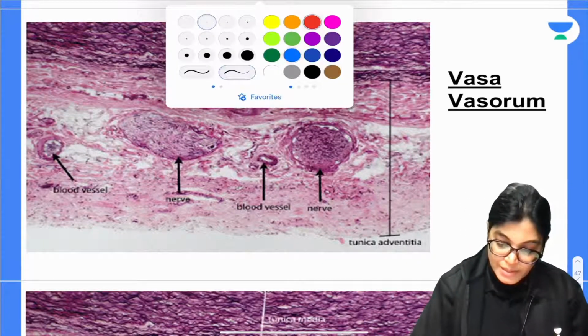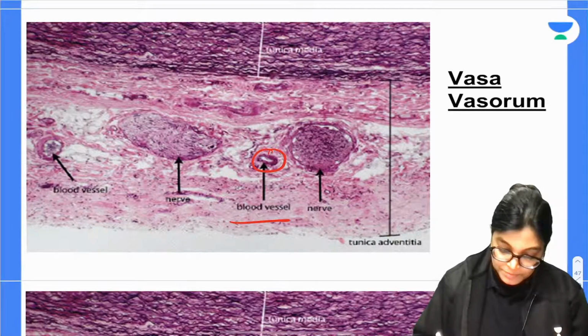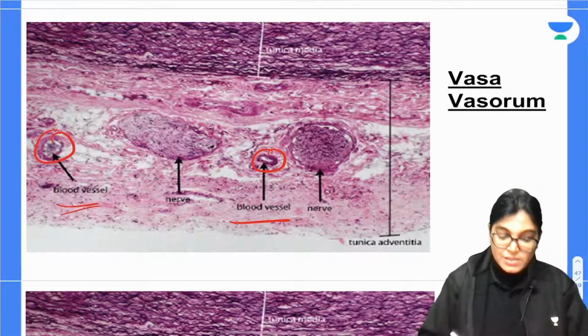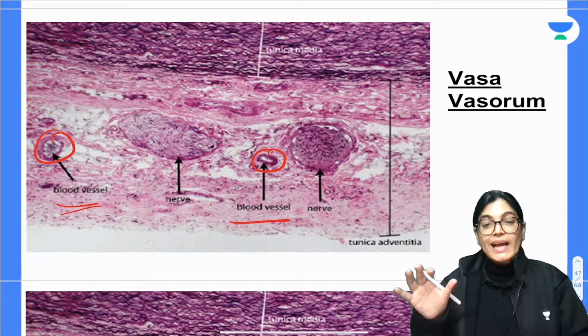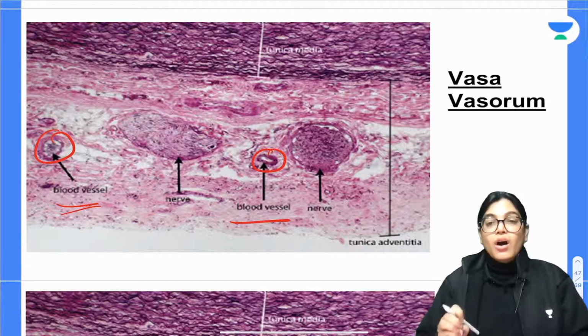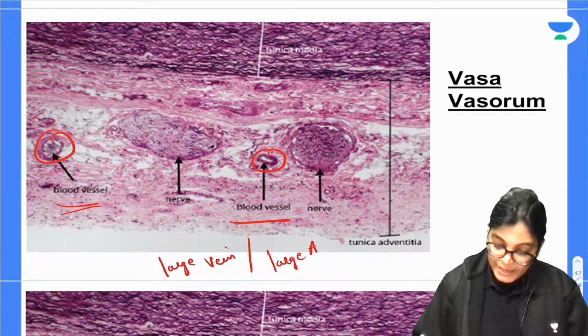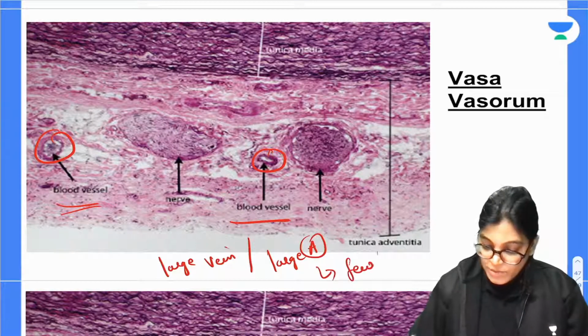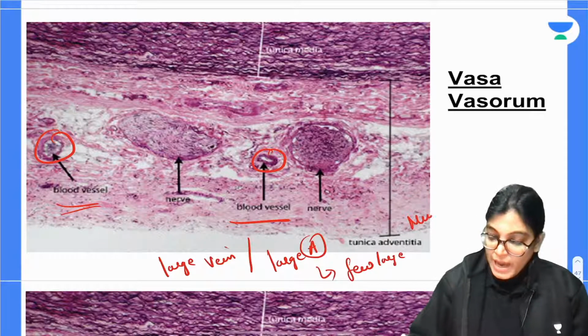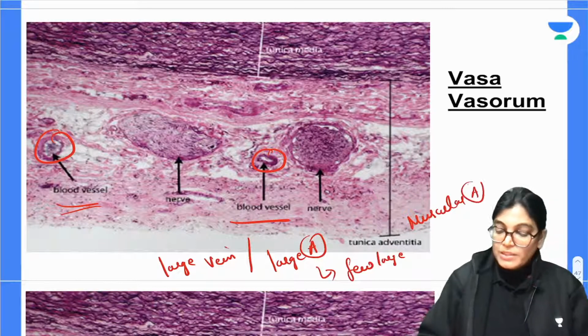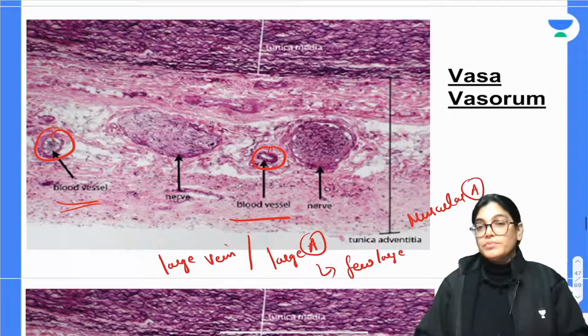These are present in large veins and large arteries like elastic arteries, and a few large muscular arteries also, and they provide nutrition to the outermost wall of the vessels.